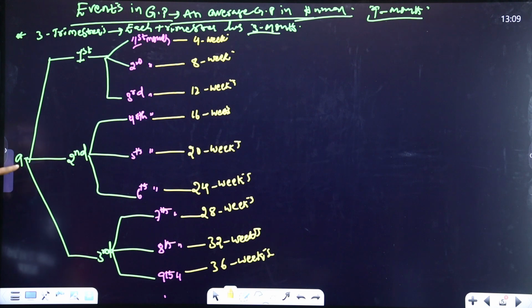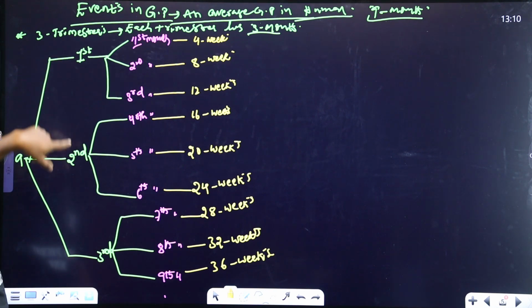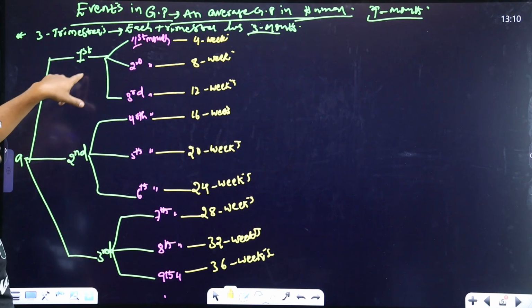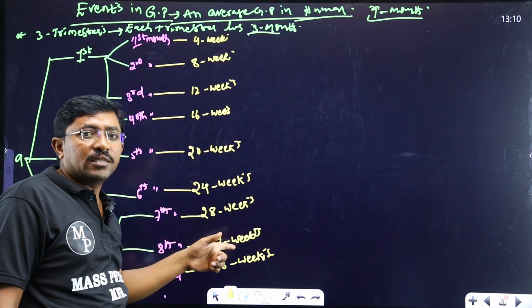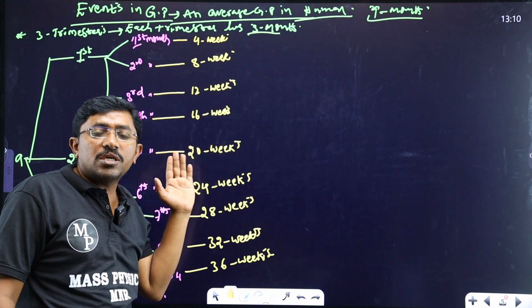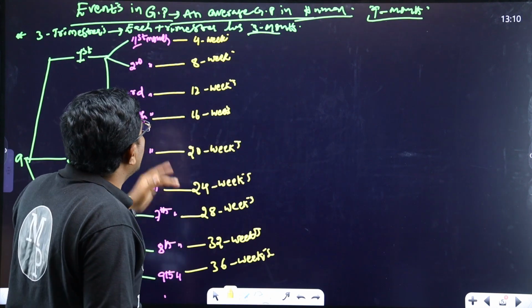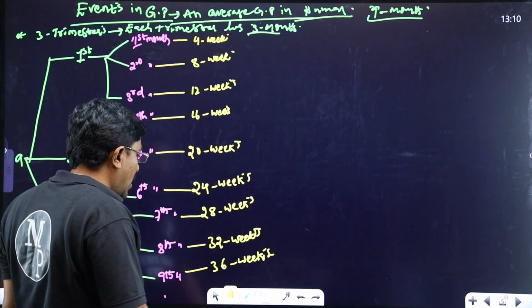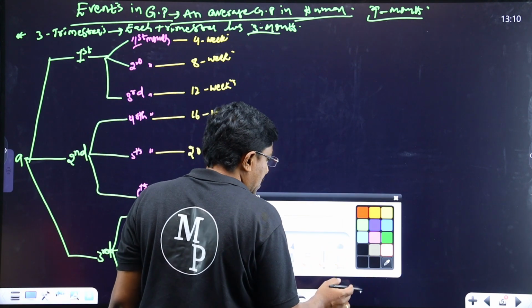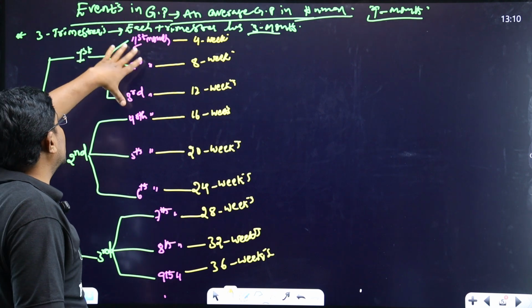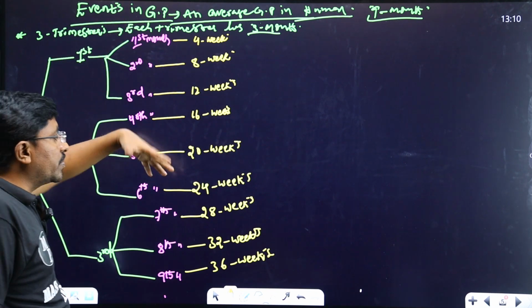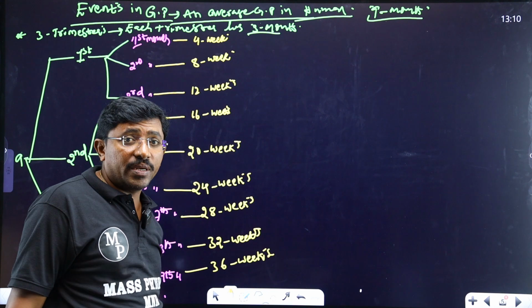So the total 9 months duration can be divided into 3 trimesters, and in each trimester 3 months are there. In each month, how many weeks are there? So this is the gestation period calculation, right? Now we will discuss the events: in which week, or in which month, or in which trimester of the gestation period, which events appear.